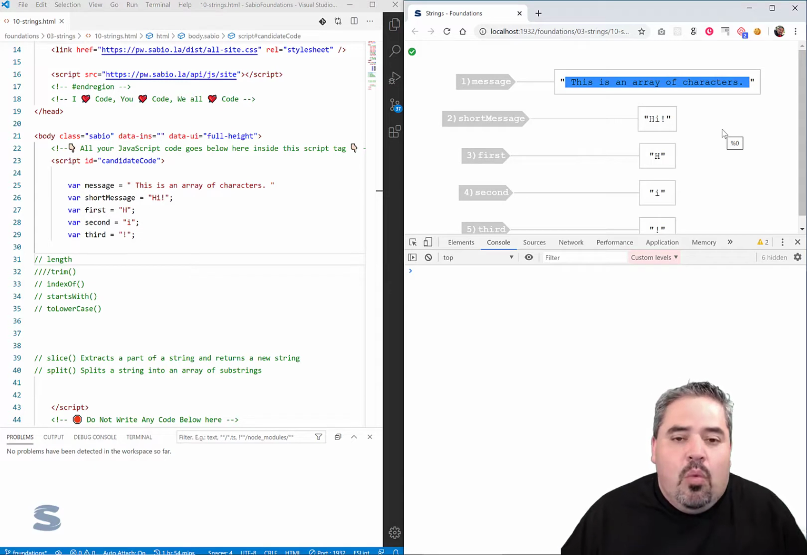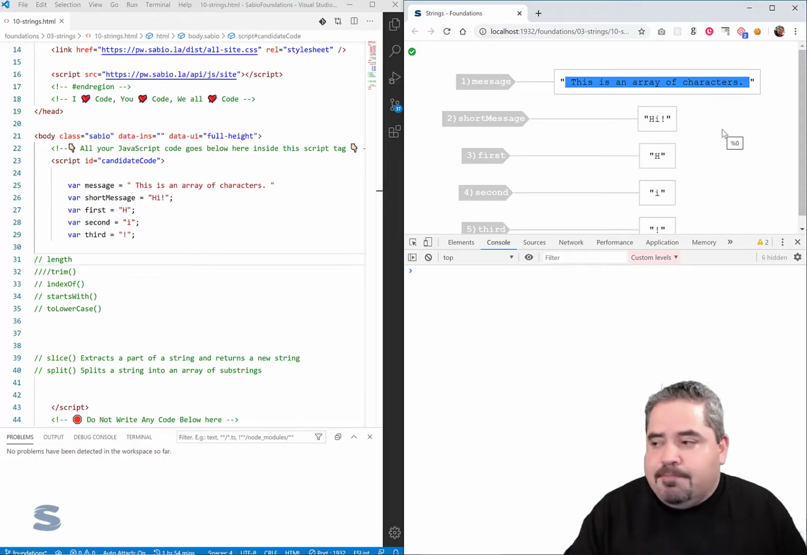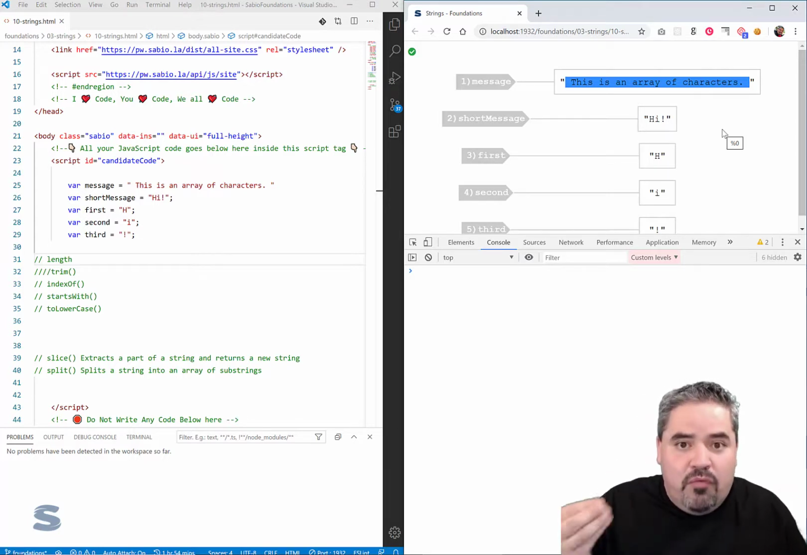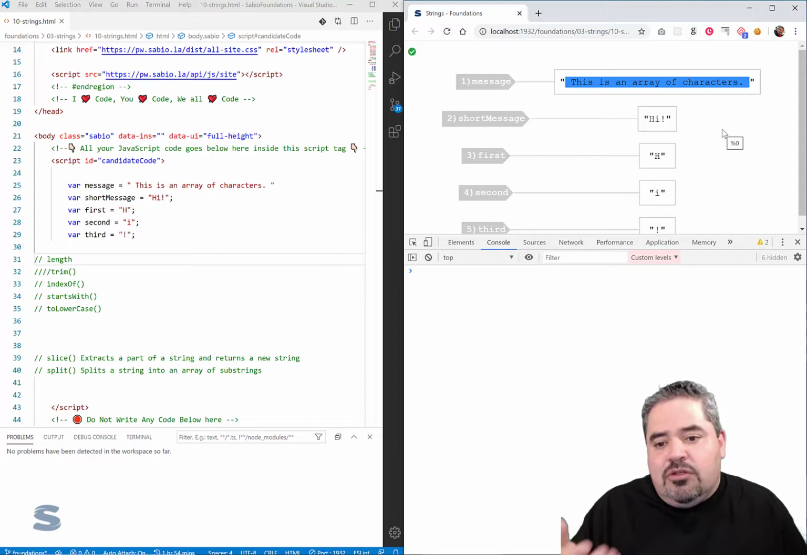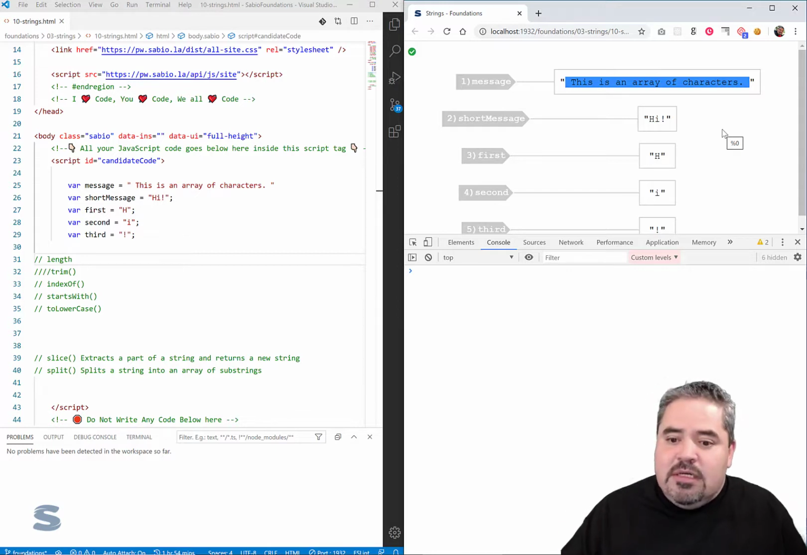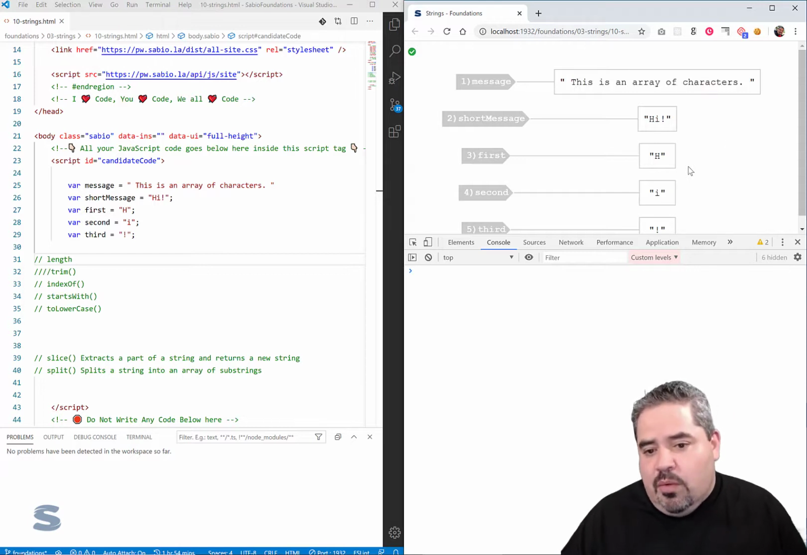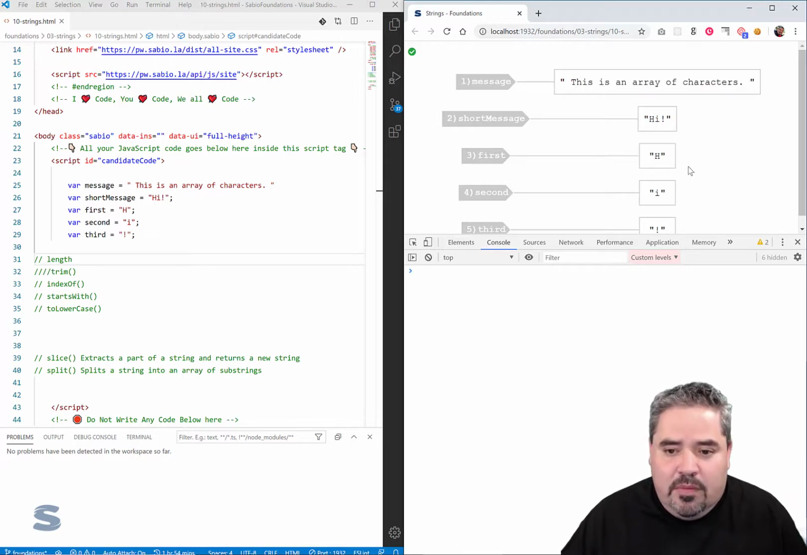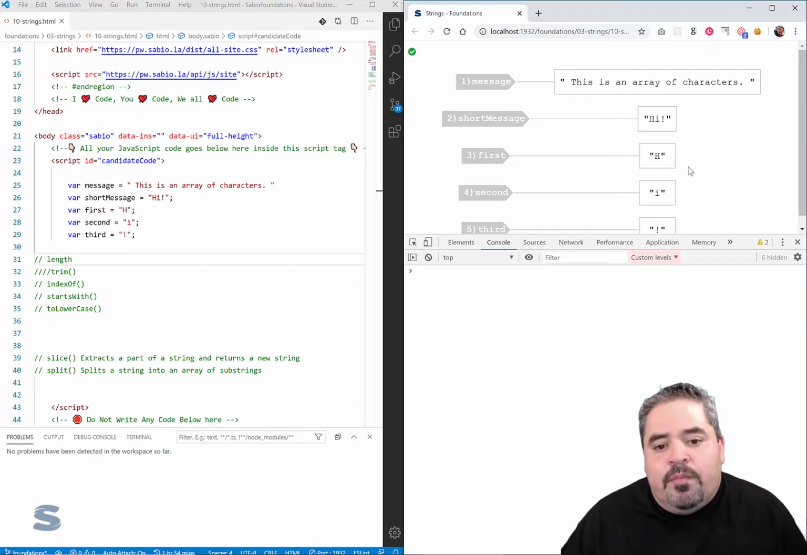So what does it mean to be an array of characters? We're going to learn a lot more about arrays later on. This is our first little preview of what an array is. And it's good to talk about it in the context of a string because there should be no intimidation on what a string is at this point that we've talked about it so much. Let's talk about a short message as opposed to this longer message.